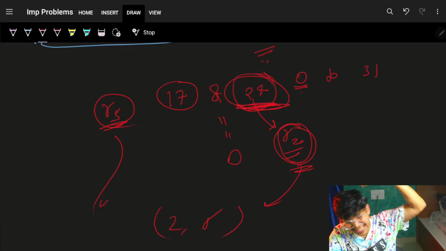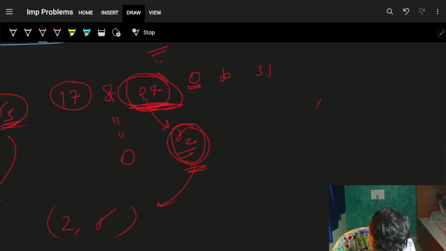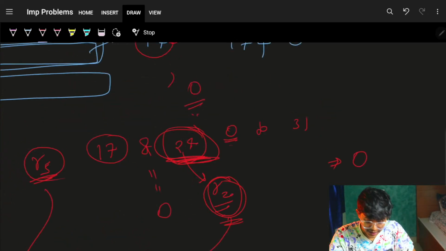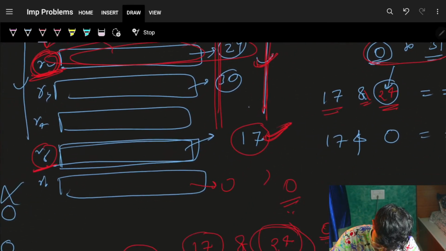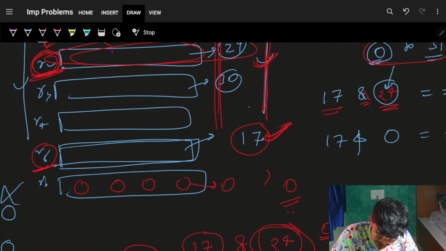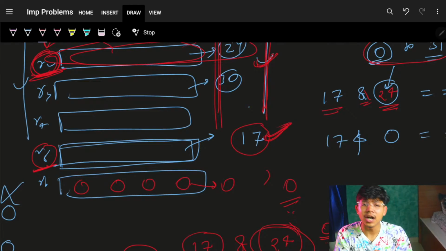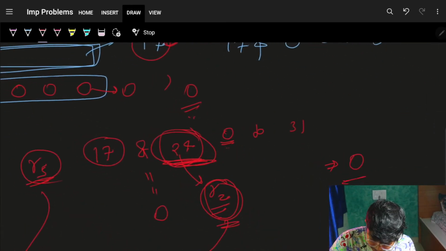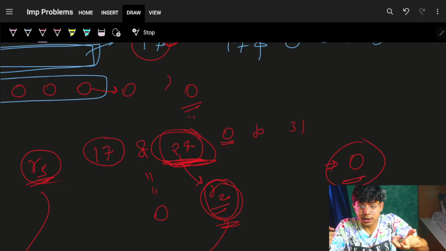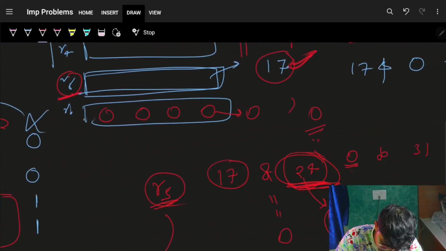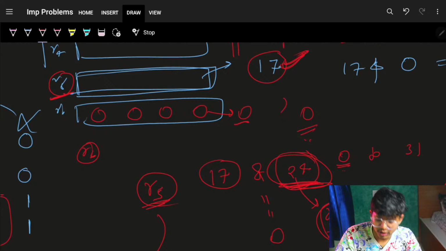Or else, at any point in between, if I find any row with the number as 0, which means all the numbers are 0 here, I can again say that the answer row is that row number 6, R6, because it has all the zeros.